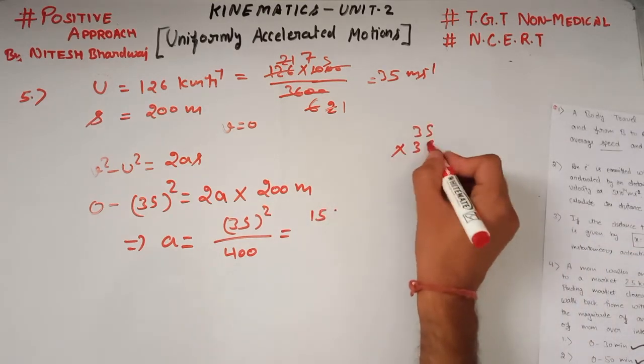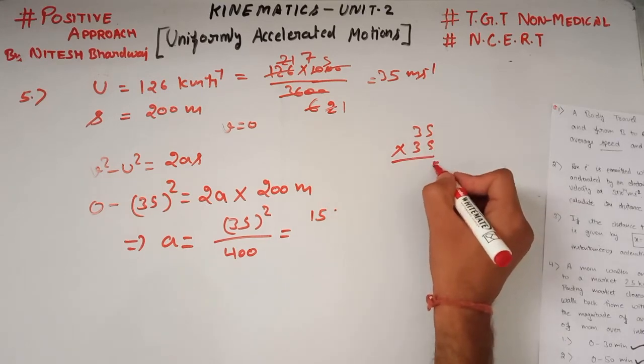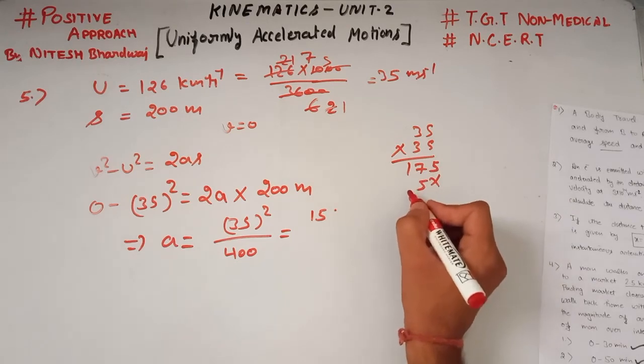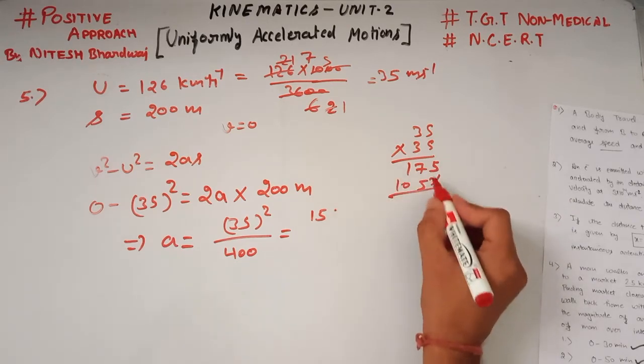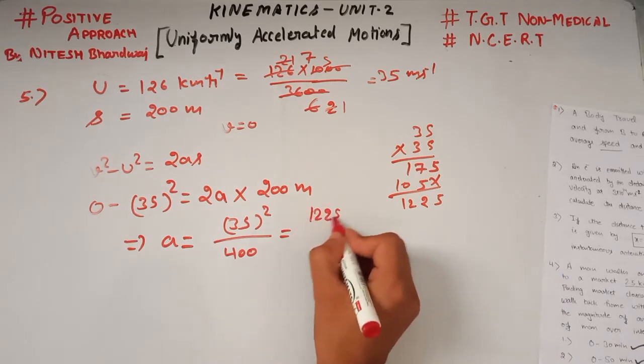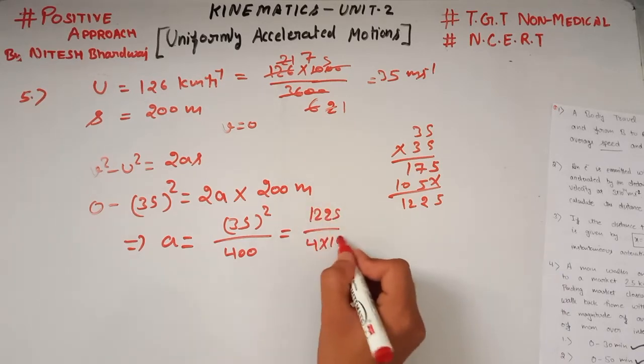Which is equal to 35 multiplied by 35. 5 5s are 25, 5 3s are 15, 3 3s are 9, so we get 1225, divided by 4 into 100.